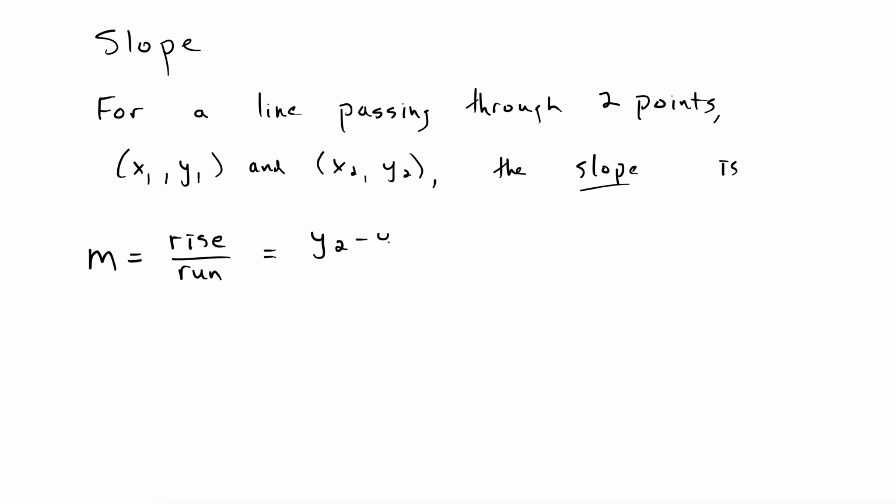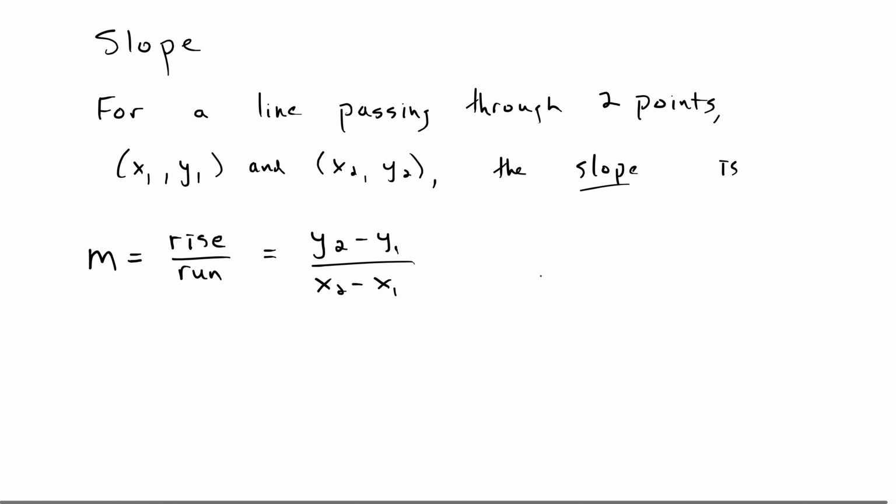Okay, mathematically the rise goes with the y's: y2 minus y1 over x2 minus x1. There's the run. So the y's are the rise, the x's go with the run. Okay, so this is the equation that you remember here. m equals y2 minus y1 over x2 minus x1.